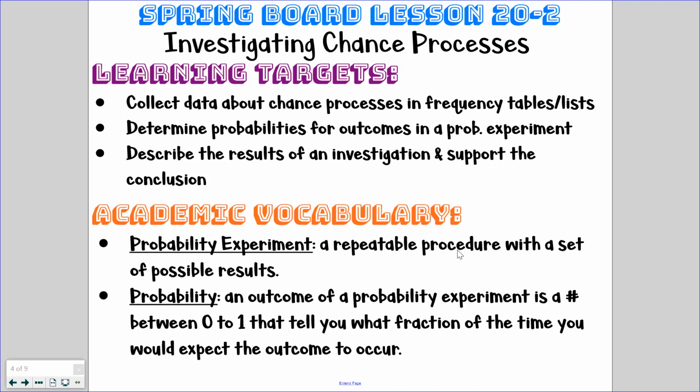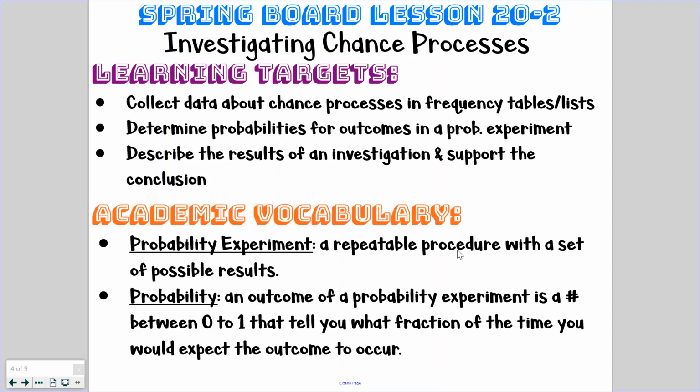Probability is an outcome of a probability experiment that is used as a number in between 0 and 1 that tells you what fraction of the time you would expect the outcome to occur. So we go from 0 being impossible, never, ever, ever going to happen. There is a 0% chance, to all the way up to 100, which is certain. It will happen. There's no ifs, ands, or buts about it.